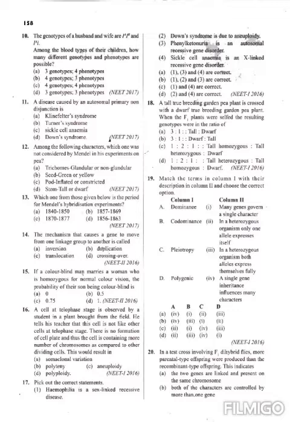The next question is question number 16. A cell at telophase stage is observed by a student in a plant brought from the field. He tells his teacher that this cell is not like other cells at telophase stage. There is formation of a cell plate, and the cell contains more chromosomes as compared to the other dividing cells.